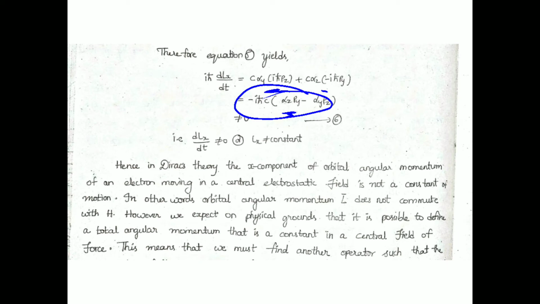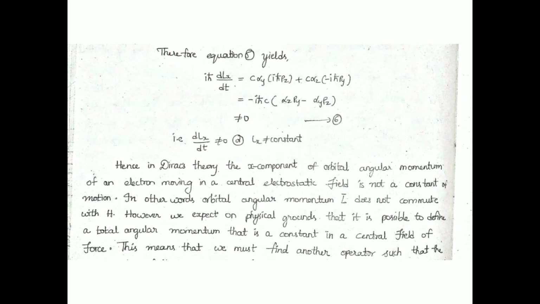So finally we can say that dLx/dt is not equal to 0. After cancelling iℏ, this is also not going to be equal to 0. So dLx/dt is not equal to 0, then Lx is not a constant of motion. So that is the conclusion.